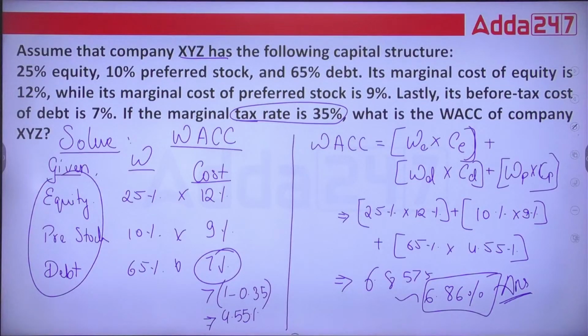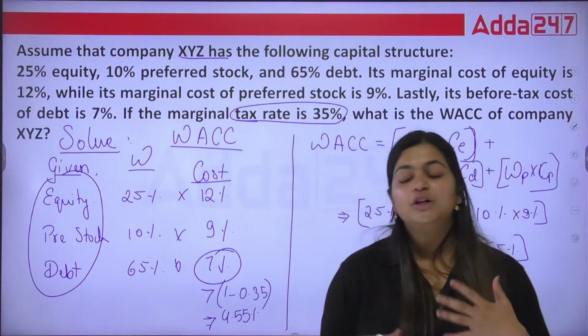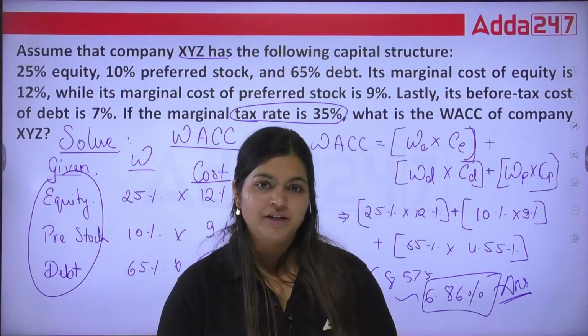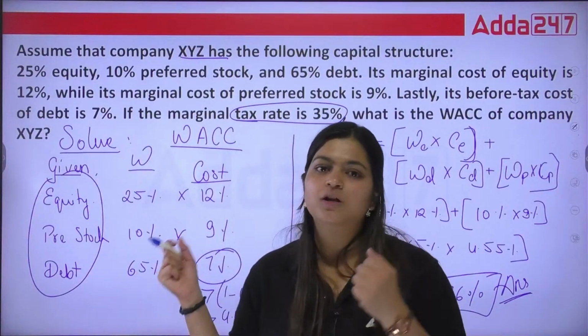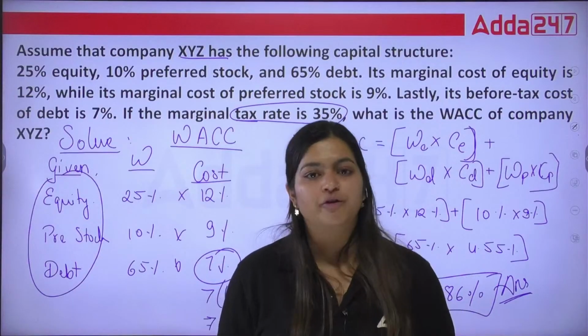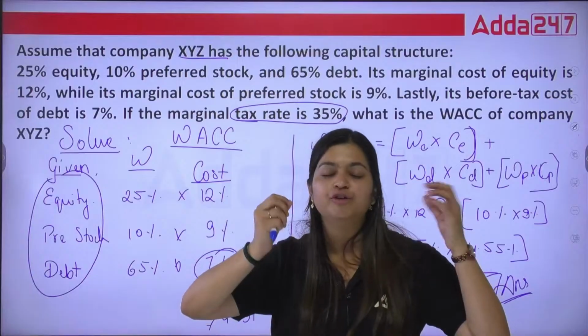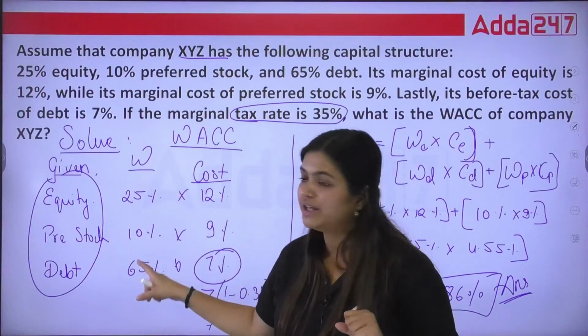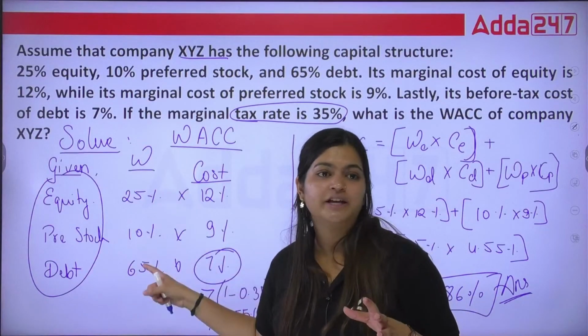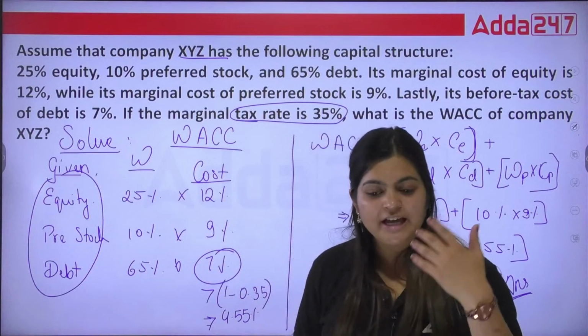See, ultimately, what companies are doing, companies are raising amounts from different sources. Suppose if I want to start my business, what are the ways through which I can arrange this money? I can use my own amount, I can borrow from my friends, I can borrow from a bank, or I can issue preference shares. So whatever the sources I'm using for funding my business, I'm going to take the weight of it. Okay, I will take the weights and then I will multiply with the cost,